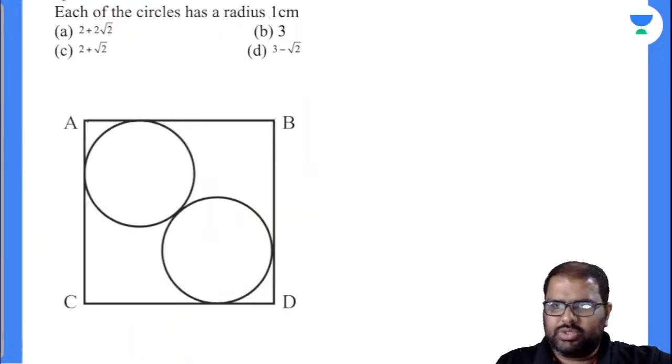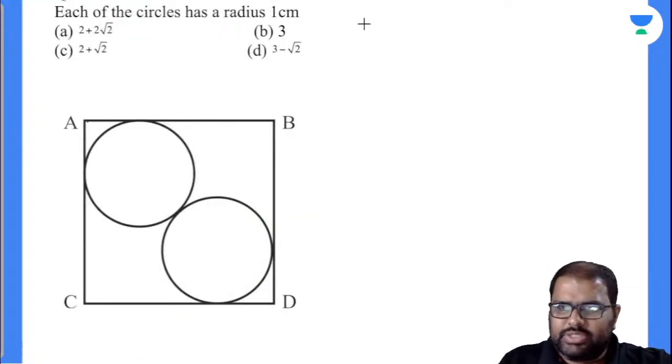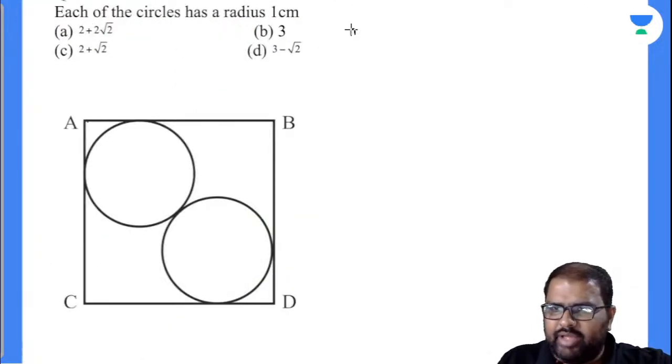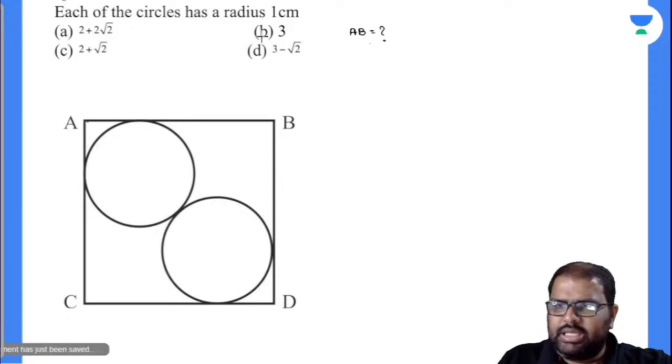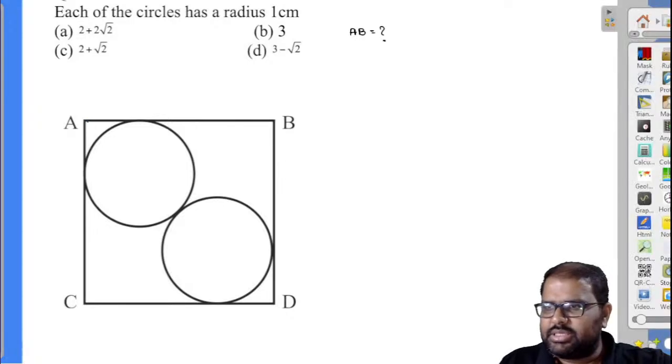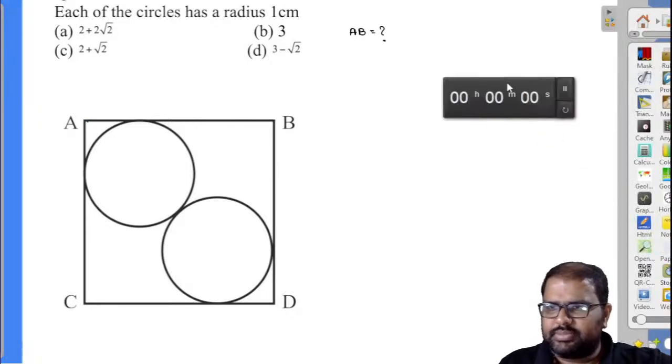Sure. Let's go for the next question. Let's see, in this question you have to find out the length of AB. We have done similar types of questions in the previous classes also. Let's see how many can find out the answer for this. I'll be giving you 2 minutes for this.